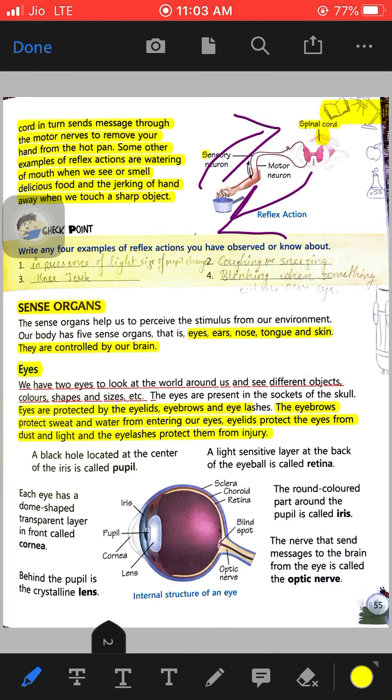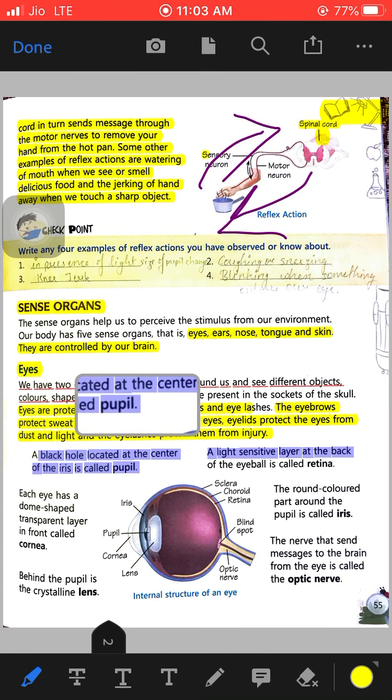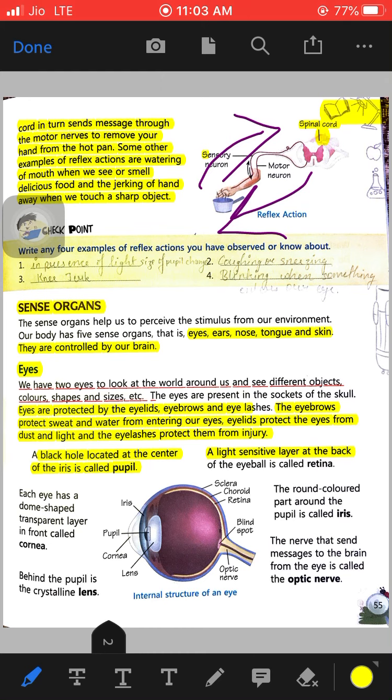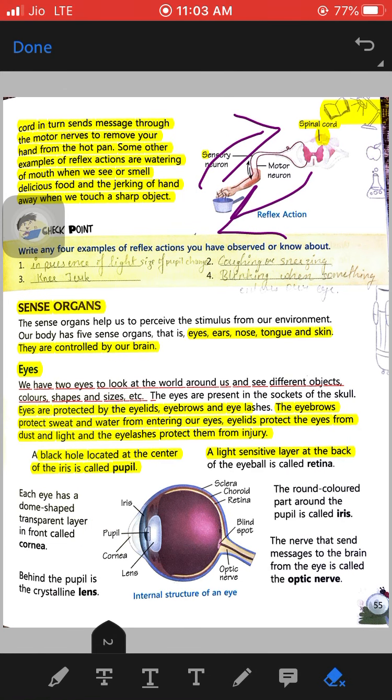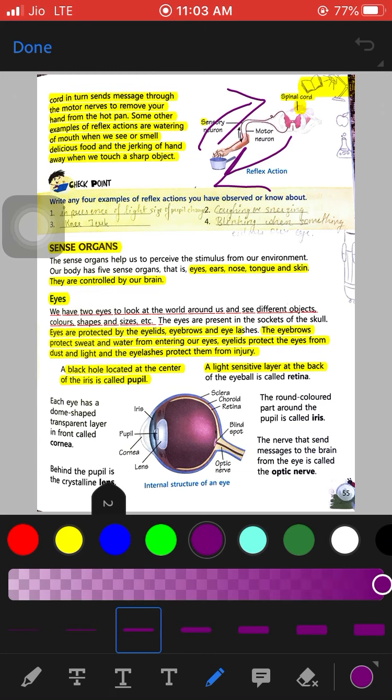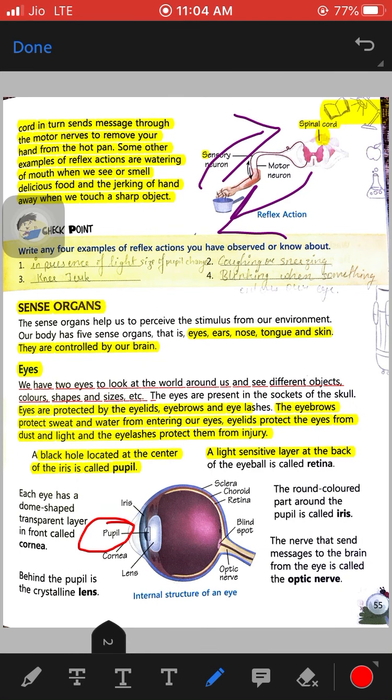The black hole located at the center of the iris is known as the pupil. You can see, I will change the color for you. This is the pupil, the black hole.